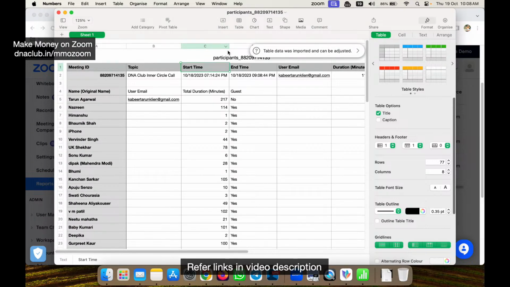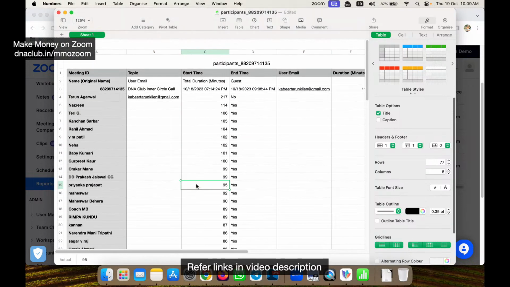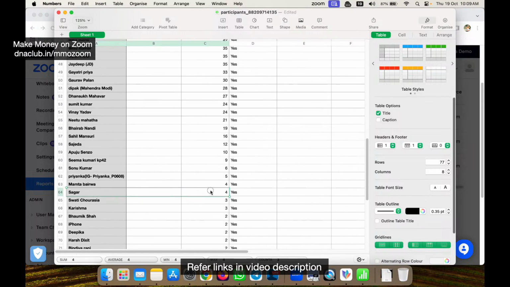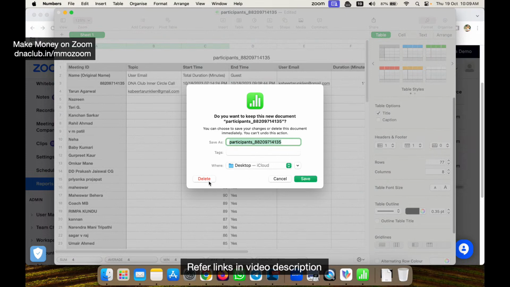Now I can sort it into descending order, and then I can see Nazreen was there for the entire meeting, then Teriji 106 minutes, 105 minutes. So here I can see which person was in the meeting for how much duration. I can see Kanchan Sagar joined but for only 4 minutes. So this way I can see the entire report through Zoom.